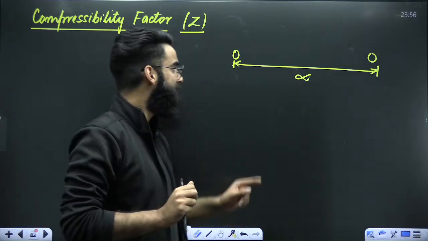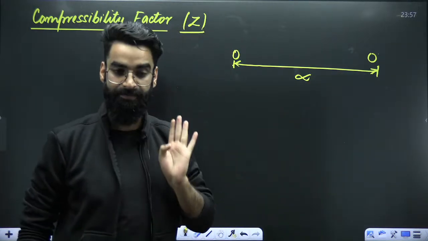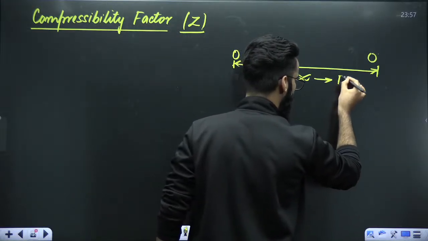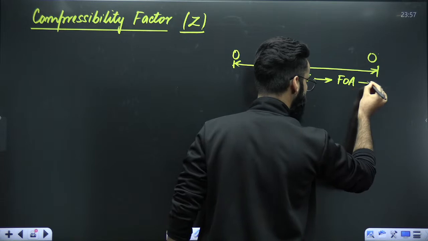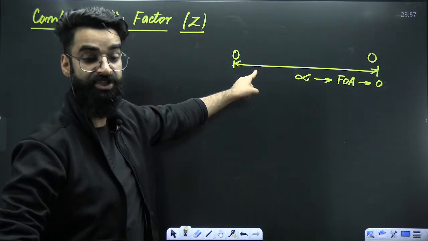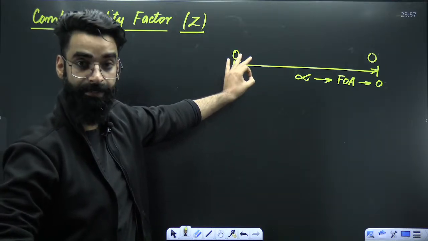Now I'm assuming these gas molecules are right now at infinite distance apart. When the gas molecules are at infinite distance apart, the force of attraction between them tends towards zero. So there will be no force of attraction between the gas molecules right now.